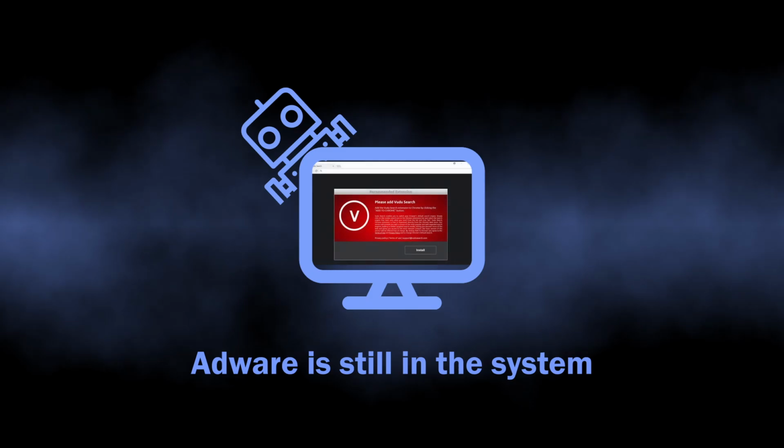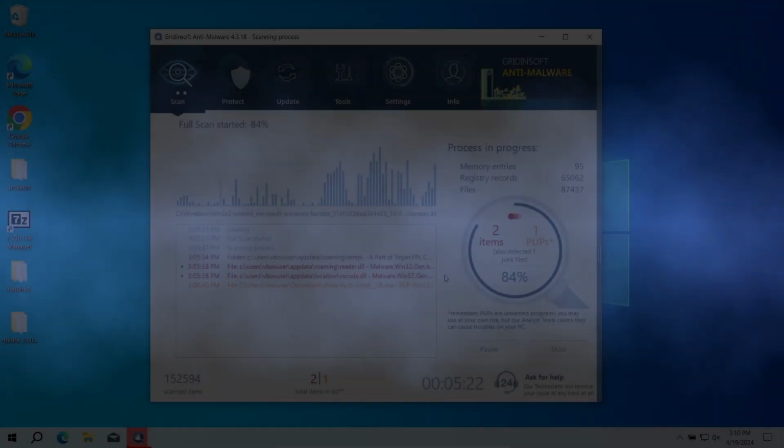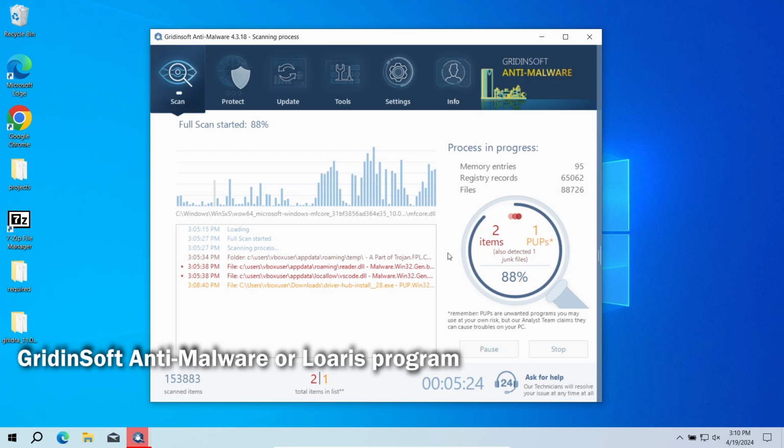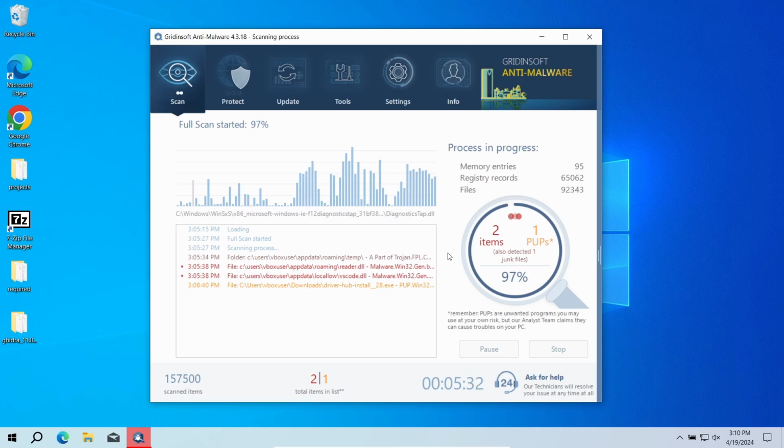The problem with all this manual removal stuff is that the source of the problem, actually the adware, will remain in the system, so there is a high chance of the problem getting back with time. That is exactly the reason why I recommended the automated removal method first. GridinSoft Anti-Malware will not just delete the plugin, but also wipe out the adware and fix all the changes that it did to the system.